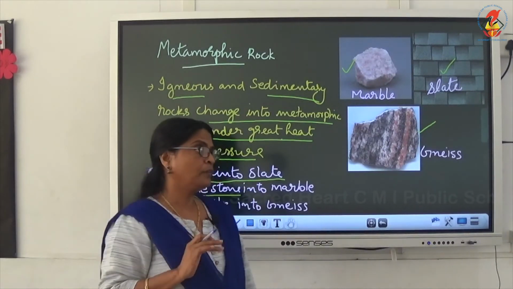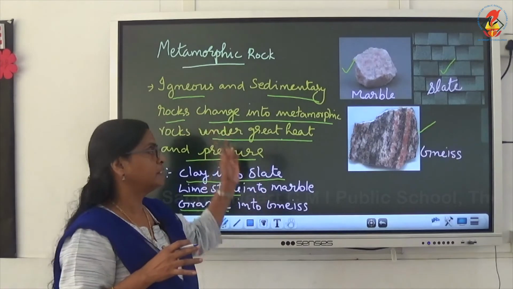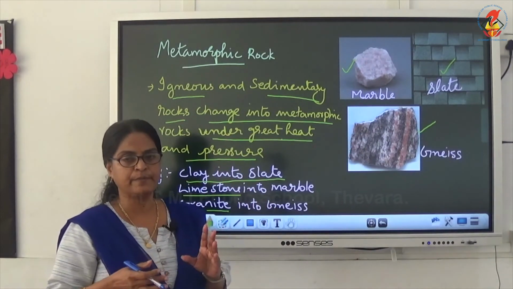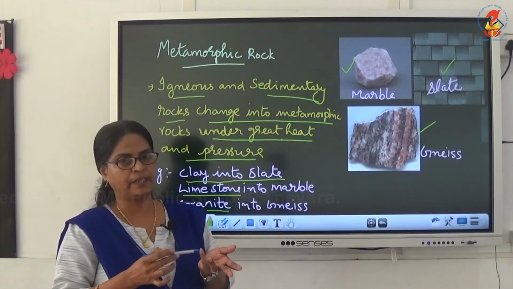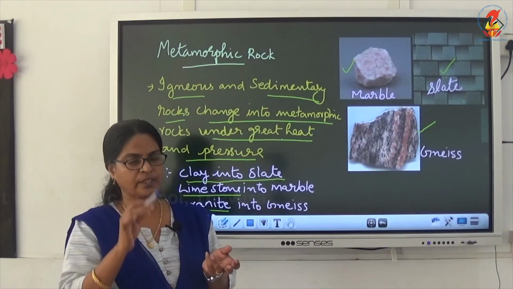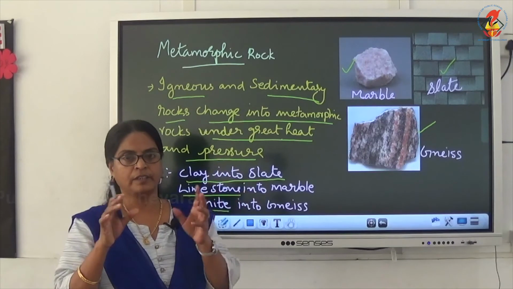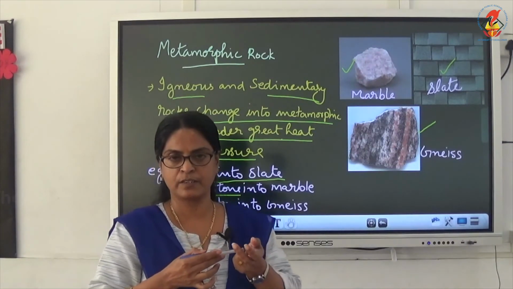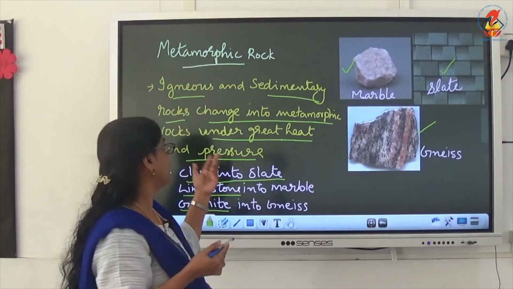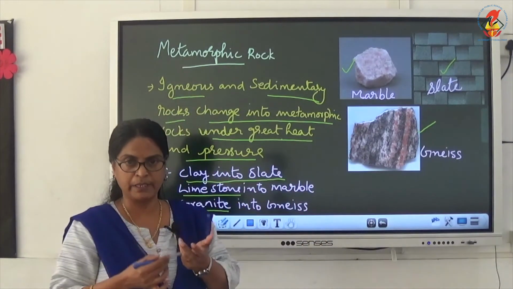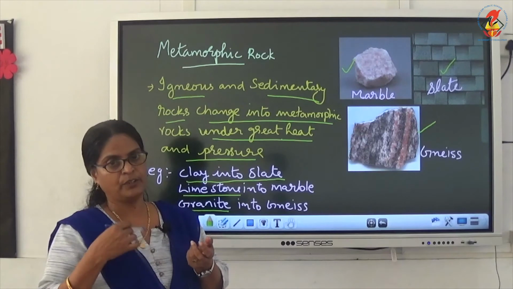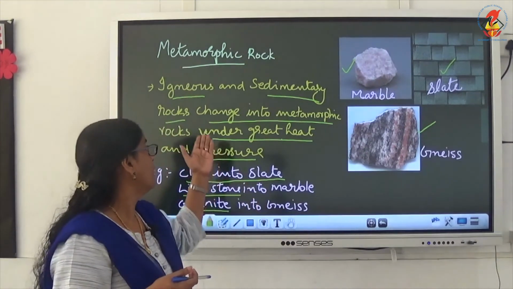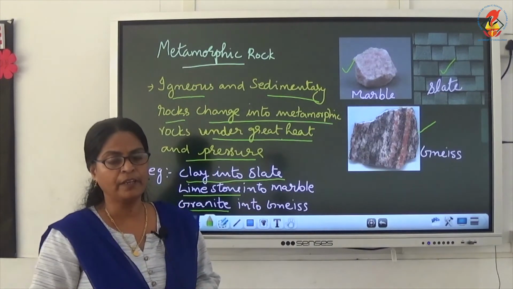Now you understood how these different types of rocks are formed. Which are the different types of rocks? Igneous rocks, and igneous rocks are divided into what? Two types: intrusive igneous and extrusive igneous rocks. Then the second type of rocks are sedimentary rocks. Then you learnt about the features of sedimentary rocks. Then you studied about the metamorphic rocks.